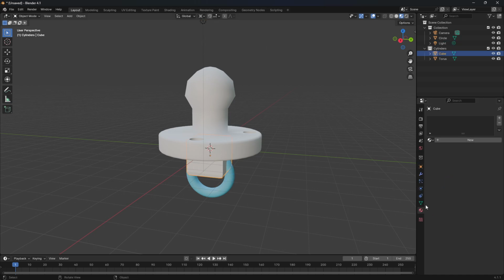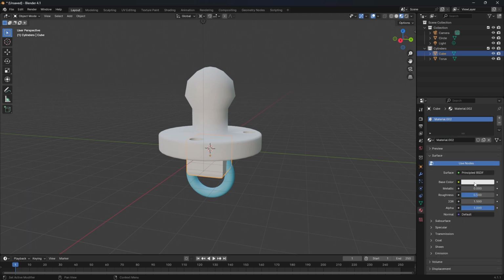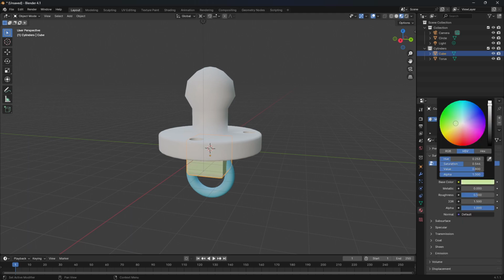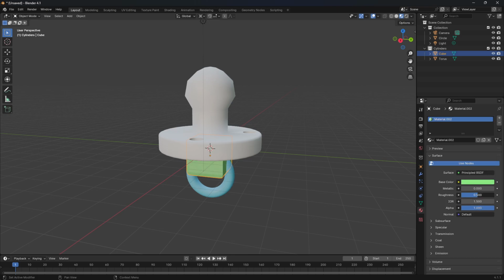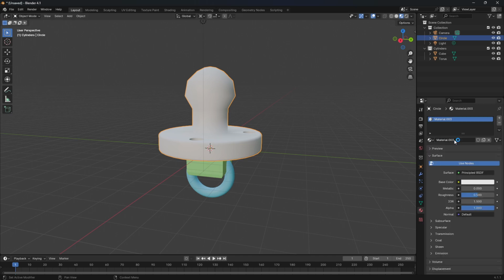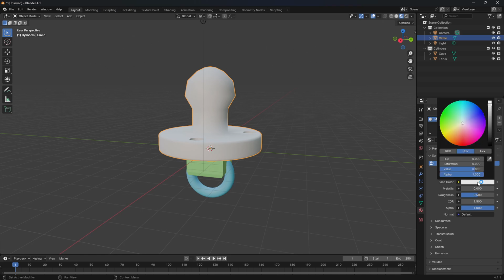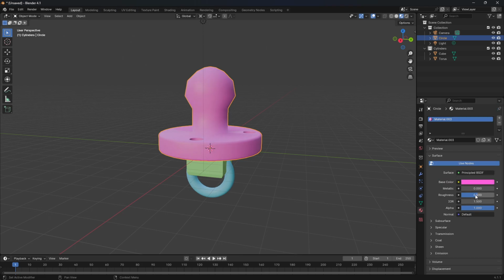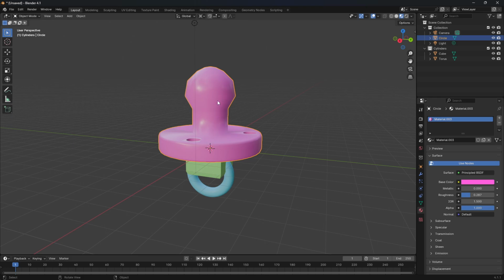Okay. Now the cube, new material, any color you like, like the Pink Floyd song. Any color you like. What about this? New color, pink. Like that. Now this part needs to be different.